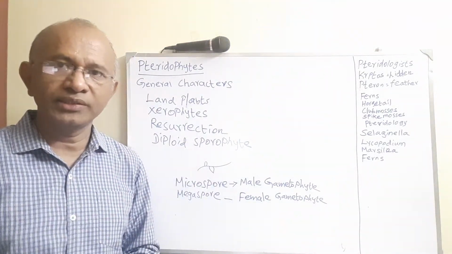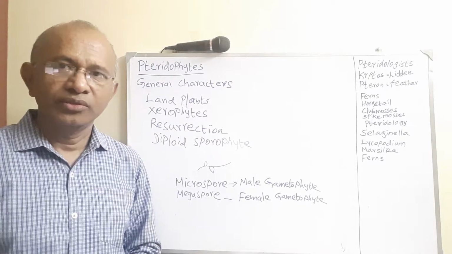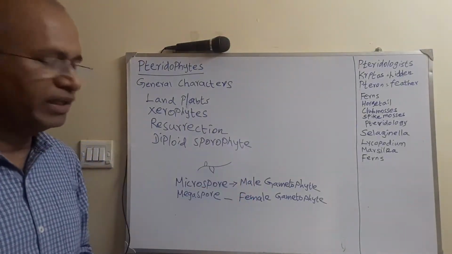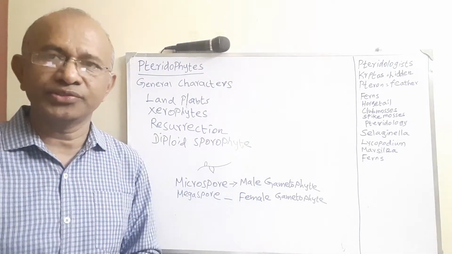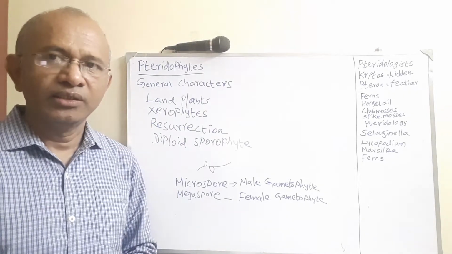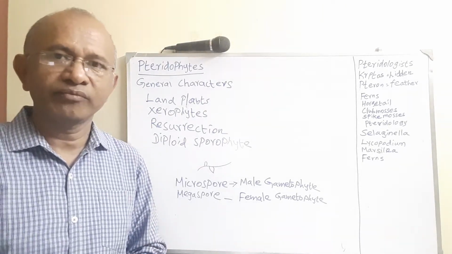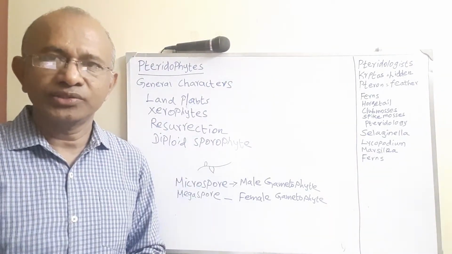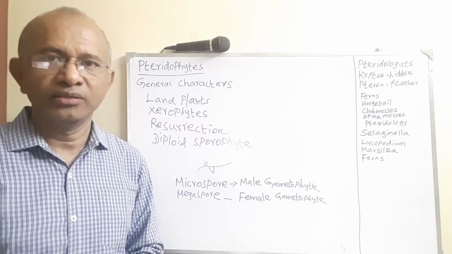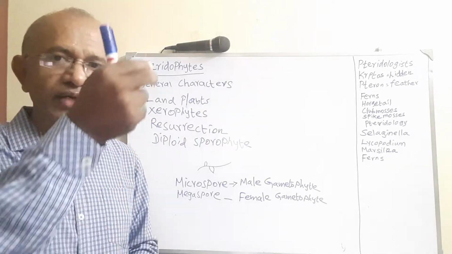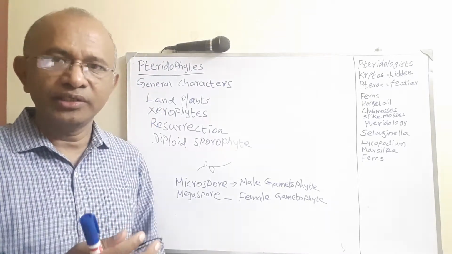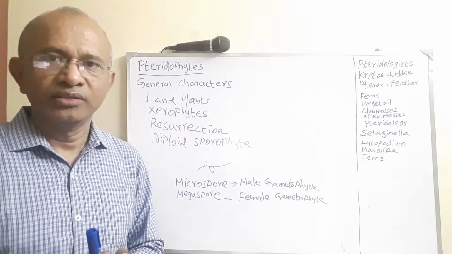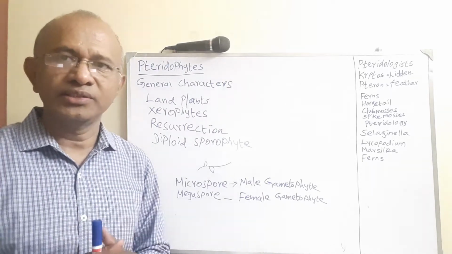Now the gametophytes have the reproductive structures. From the male gametophyte we can see the male reproductive structure called the antheridium, which is a club-shaped structure. From the female gametophyte you can see the presence of the archegonium. The archegonium has a long neck-like structure, and at the bottom a swollen venter is present. Inside the venter there is an egg.